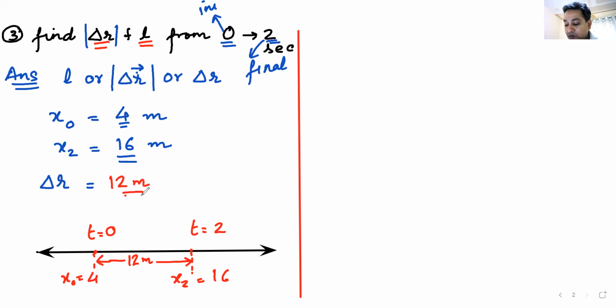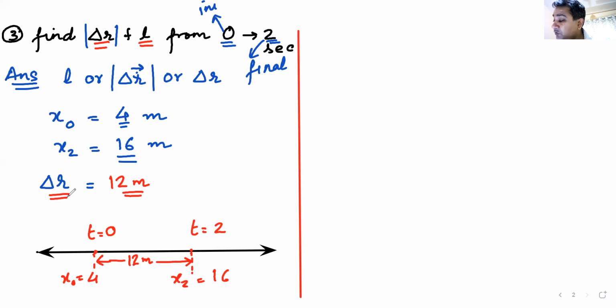We are only talking about the magnitude of displacement. Am I clear? Everyone is clear with this? Yes or no? Raise hands. Great. Everybody is waking up. That's good. We have found out the distance traveled and we have found out the magnitude of displacement.